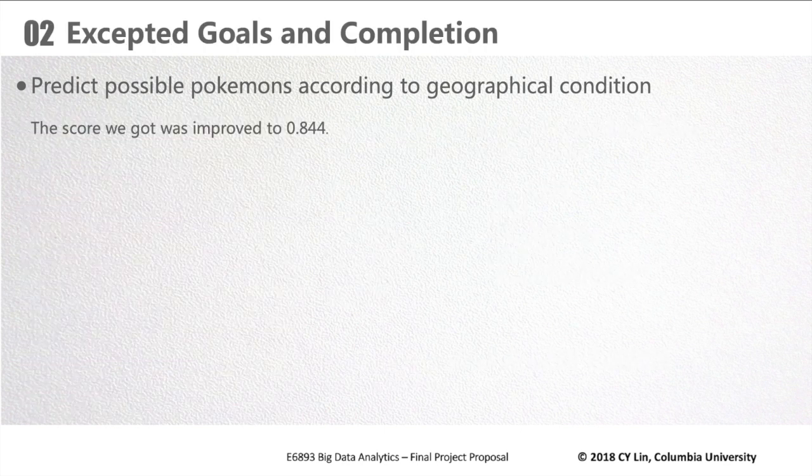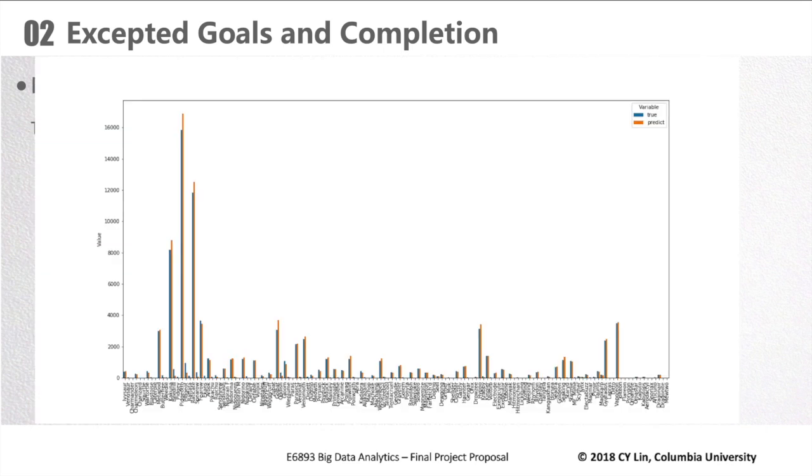The score we got is 0.84. Here the score is used to evaluate the accuracy of KNN learning. We also use Seaborn to visualize the result we got. The blue columns are true data and the orange columns are the results we predict. There are some differences between the true data and the predicted data, but the result is acceptable.